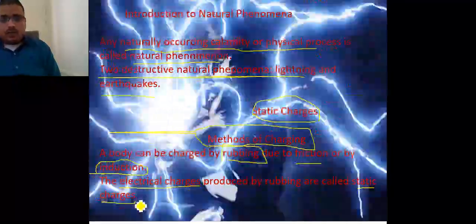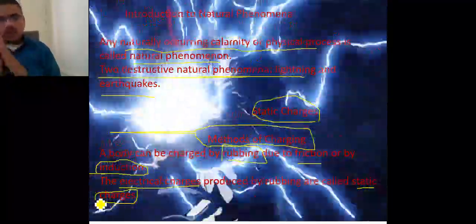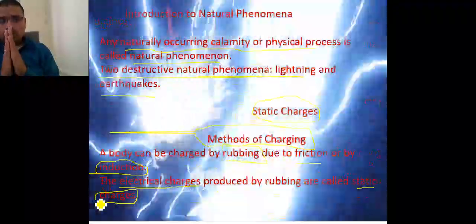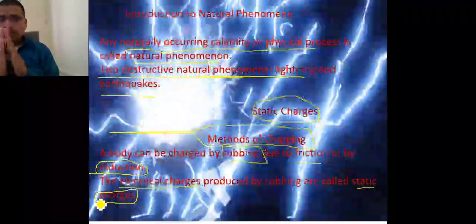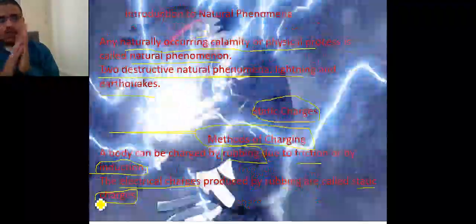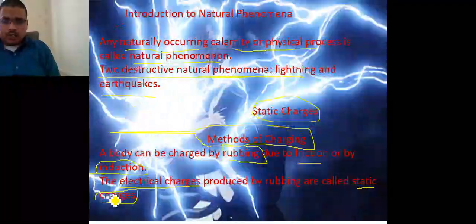What is a static charge? The charge which gets created by rubbing of two bodies, where there is a positive charge and a negative charge, these charges are called static charge.